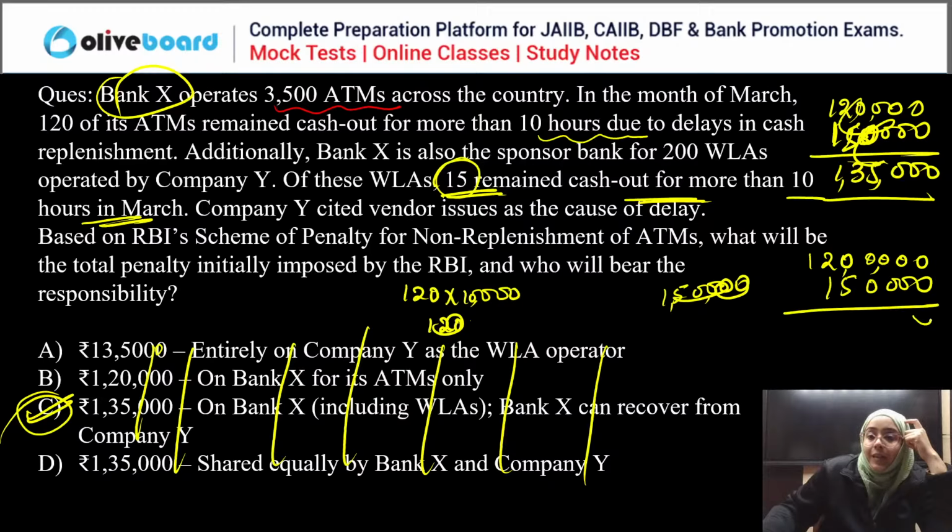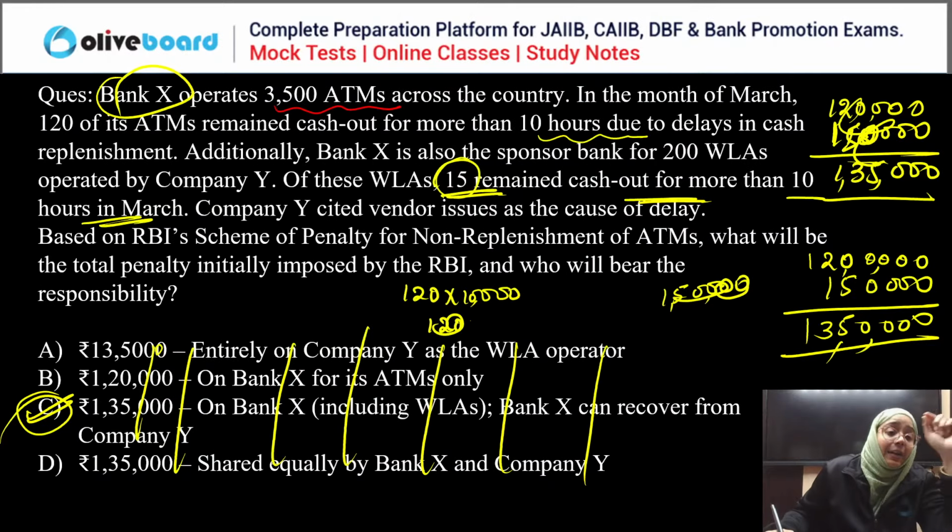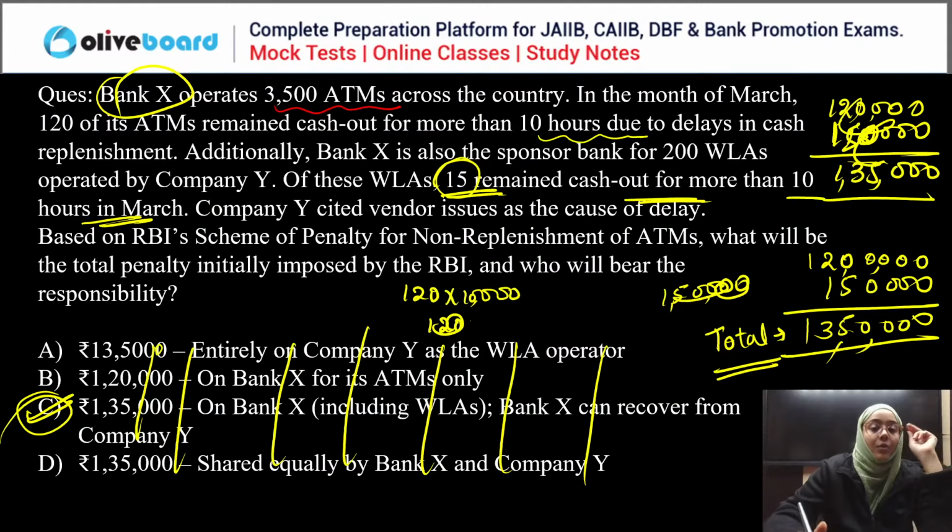So the correct answer is 13 lakh 50,000. 13 lakh 50,000 is the total penalty, and Bank X can recover it from Y. So the other options are wrong. 12 lakh for 120 ATMs out of cash, and for 15 ATMs out of cash at 10,000 each, it is 1,50,000.